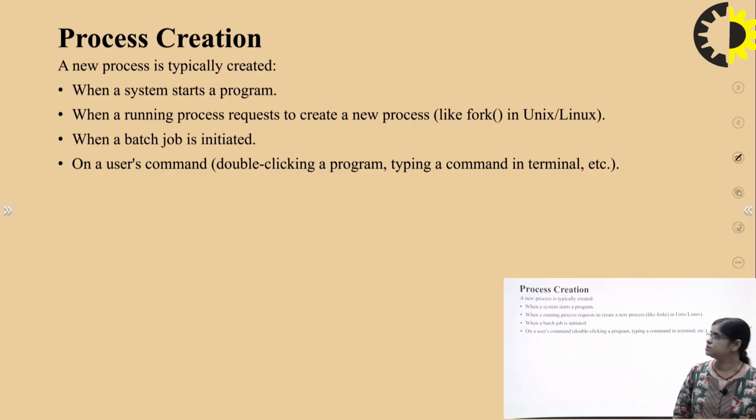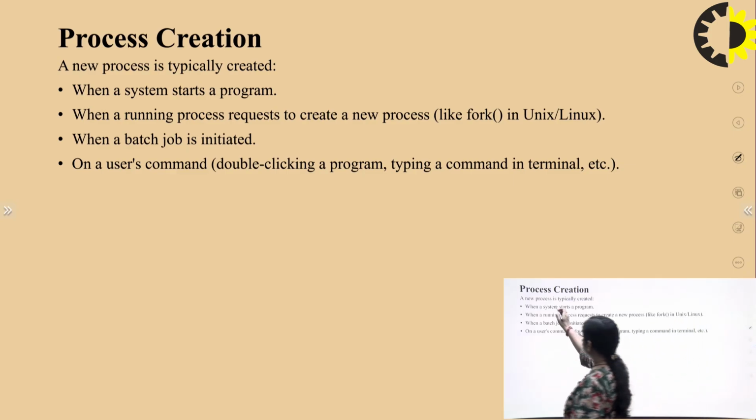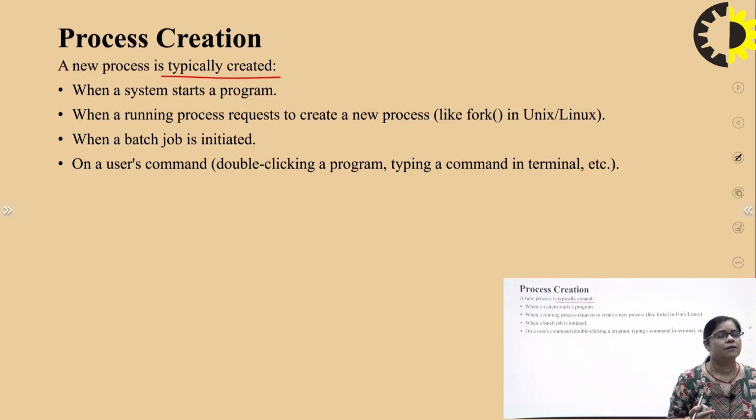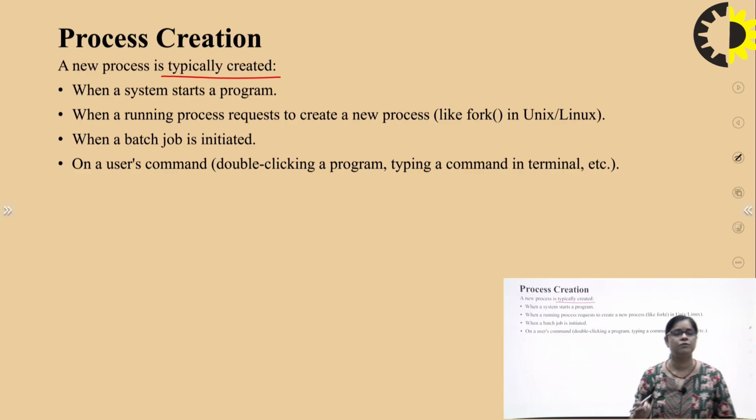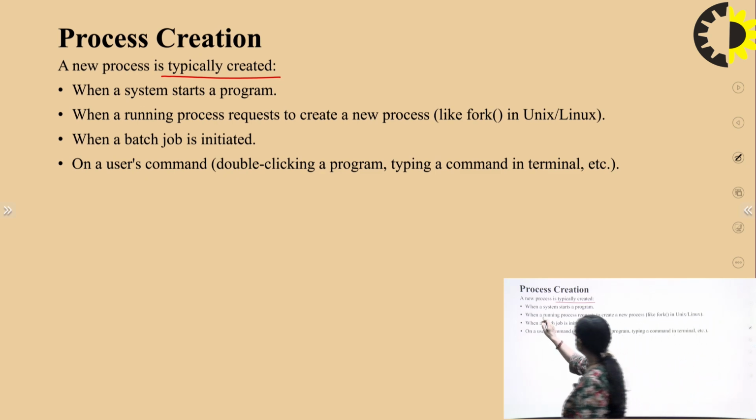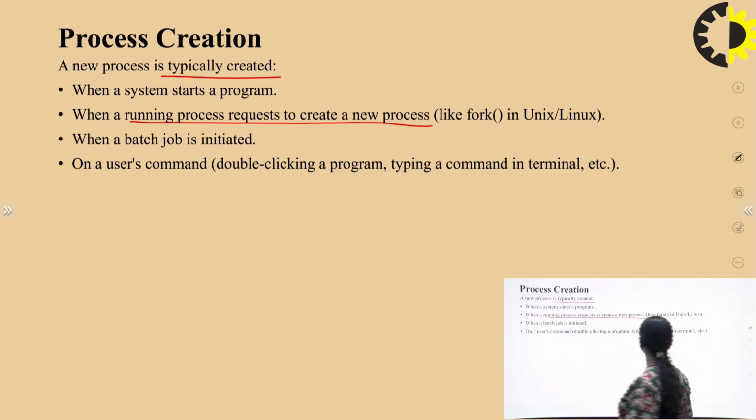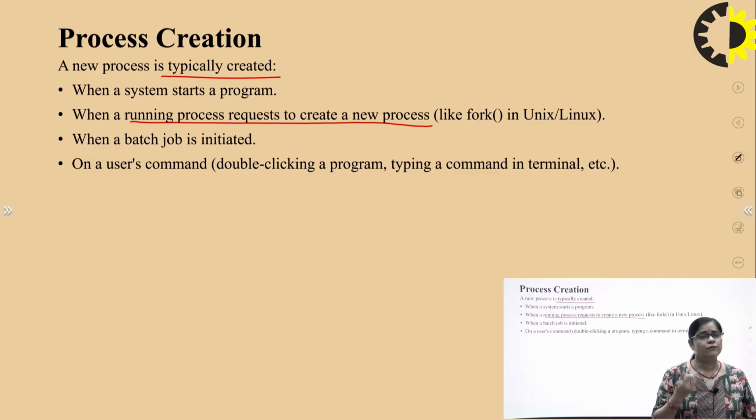Whenever a new process is typically created, it is when a system starts a program. Whenever you start a new program, a process is created. Also, a running process may request to create a new process, because the state has been changed.